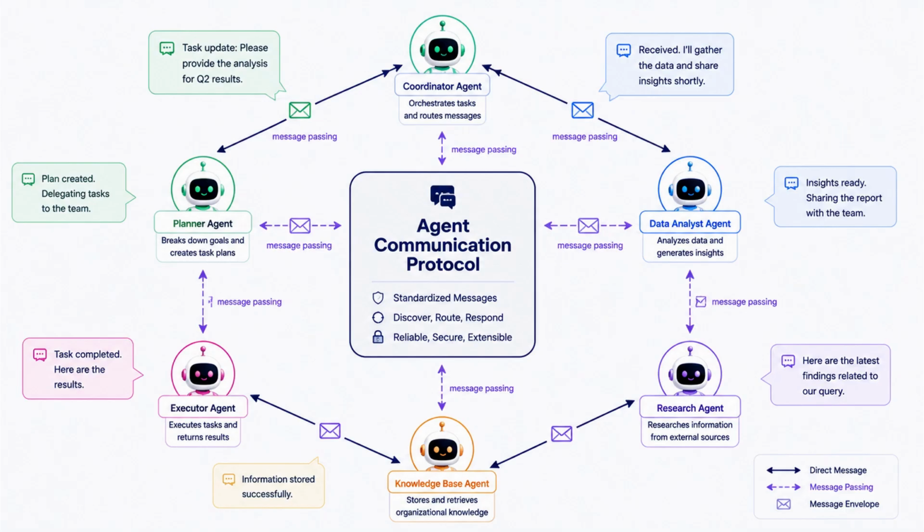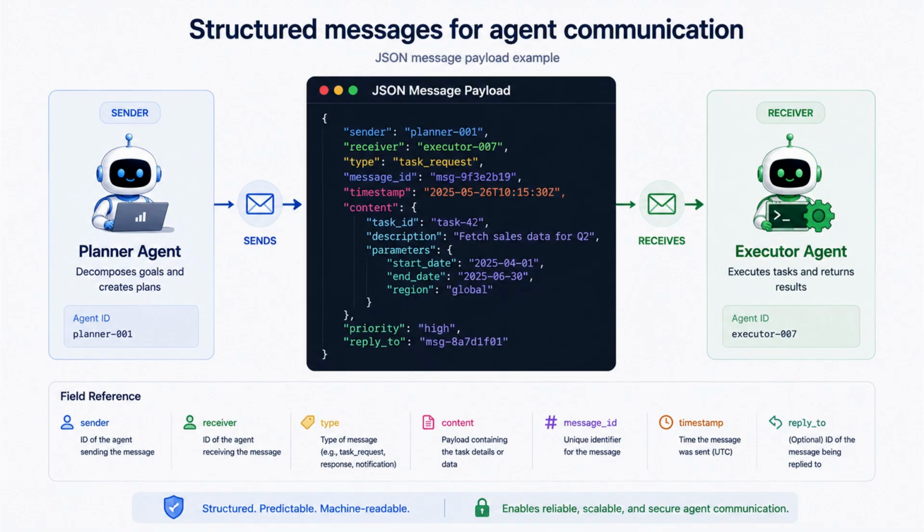Let's look at what that means. Agent communication is the backbone of any multi agent system. It's how agents share information, coordinate decisions, negotiate responsibilities, and stay aligned with each other and with humans. Communication usually happens through message passing, structured messages with sender, receiver, content, and metadata, and shared protocols or formats so that everyone understands each other.